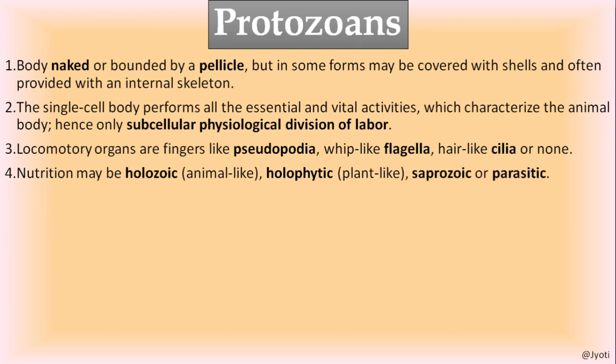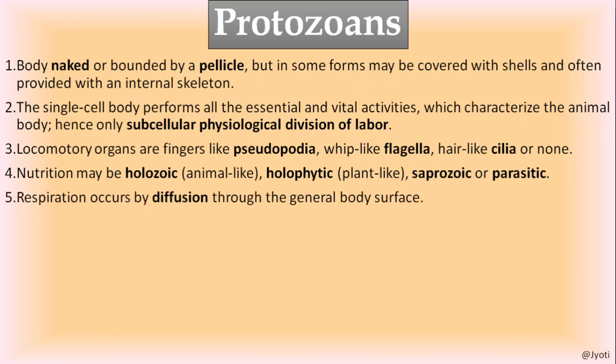And their nutrition may be holozoic, like animal-like, holophytic, plant-like, or saprozoic or parasitic. So they can have any mode of nutrition. Different organisms have different modes of nutrition. The respiration in these organisms takes place by simple diffusion through the general body surface or cell surface. The common example is amoeba.